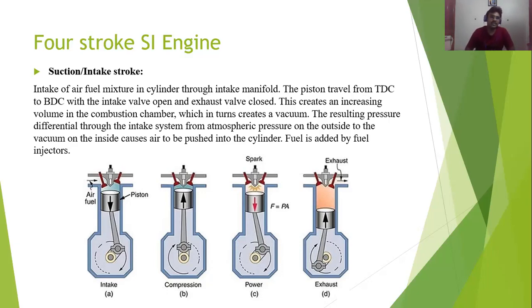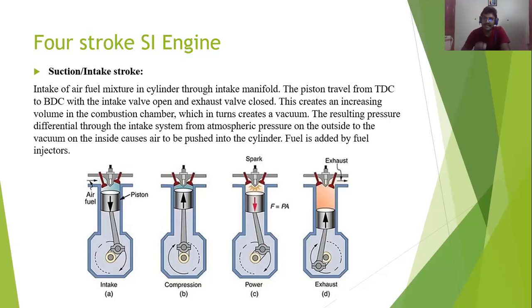In the four-stroke SI engine there will be four separate steps. One complete revolution of the crankshaft, suction stroke or intake stroke. Second complete rotation of the crankshaft, that is compression. Then third complete rotation of the crankshaft, expansion stroke. Fourth complete rotation of the crankshaft, that is the exhaust stroke.